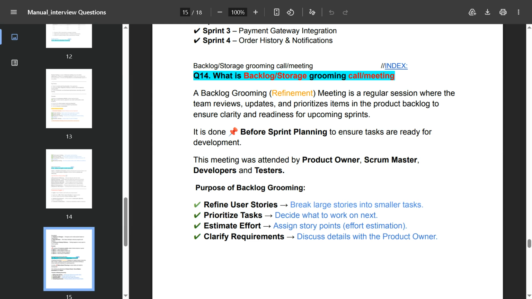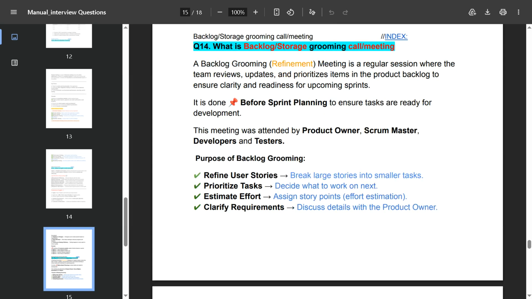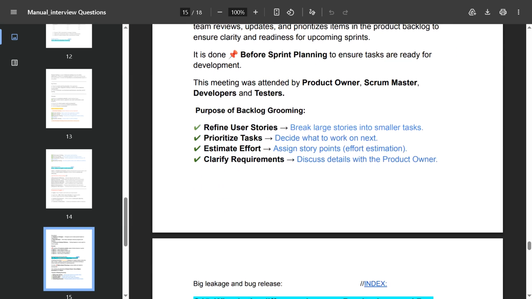This meeting is attended by the product owner, scrum master, developers and testers. Purpose of backlog grooming: refine user stories, break large stories into smaller tasks, prioritize tasks, decide what to work on next, estimate effort, assign story points, clarify requirements, and discuss details with the product owner.